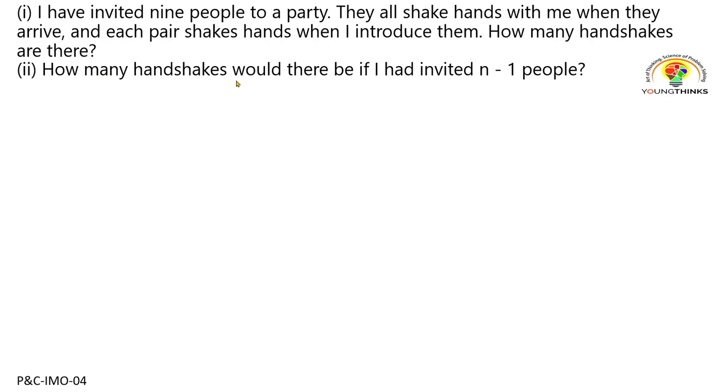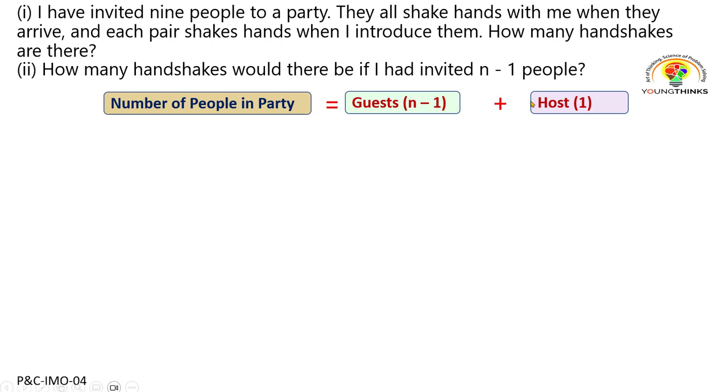You need to find how many handshakes there would be if I have invited n minus one people. If there are n minus one guests and I am included, with n people in all, how many different handshakes can you have between these n people? Okay, so let's solve it generically. The number of people in the party is myself, the host, and n minus one guests. So in all there are n people, and let's say that these n people are all standing in a circle, and each one is going to get a handshake from the others.